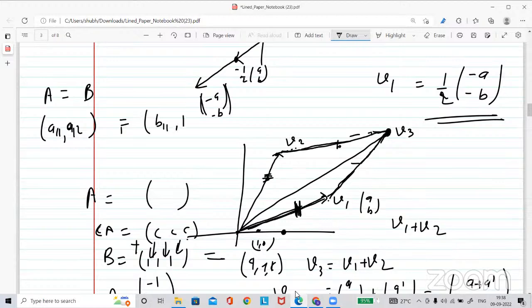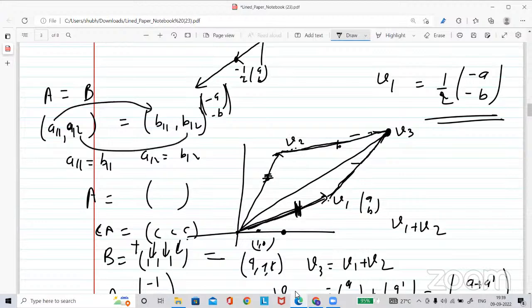If these two vectors are equal, that means a11 equals b11 and a12 equals b12. Coordinate-wise equality will happen. So just do the coordinate-wise equality and you will get c, j, and k. This is a simple equation.